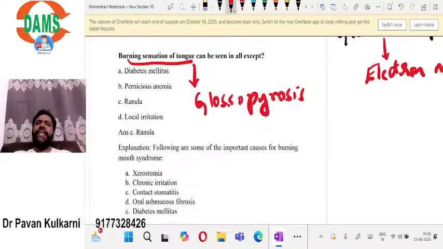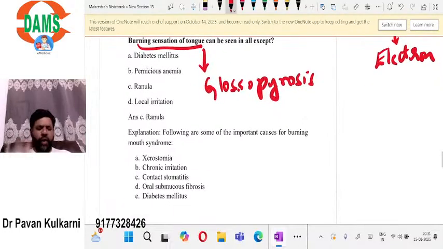What do you mean by glossodynia? If the patient says that there is a pain in the tongue, we should call it glossodynia. Stomatopyrosis: if the patient says there is a burning sensation of the mouth, that is called stomatopyrosis. Stomatodynia: if the patient says that there is a pain in the mouth, that is called stomatodynia. So you have to remember these four terminologies: glossopyrosis, glossodynia, stomatopyrosis, stomatodynia. This burning sensation of the mouth or tongue is typically seen in all of these conditions except ranula.